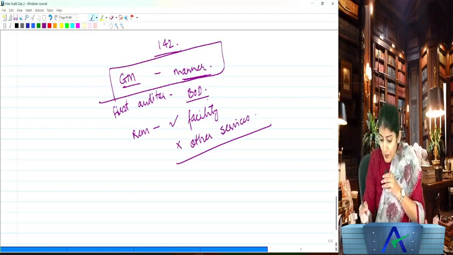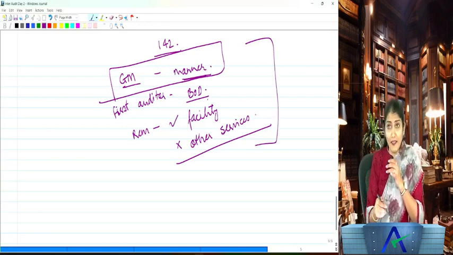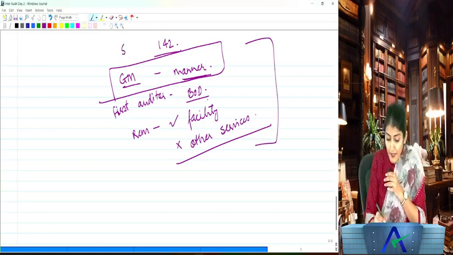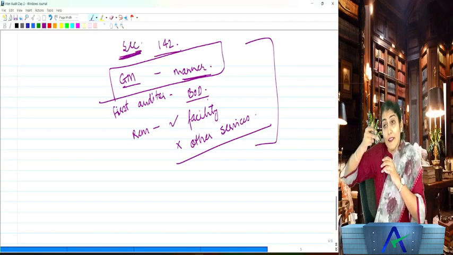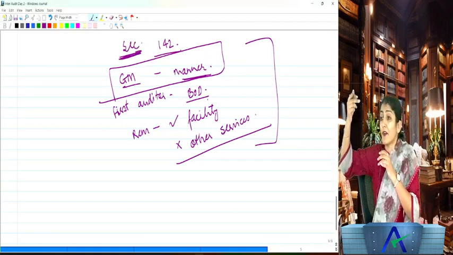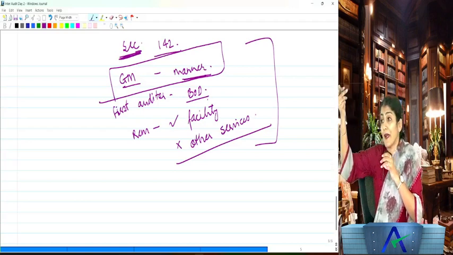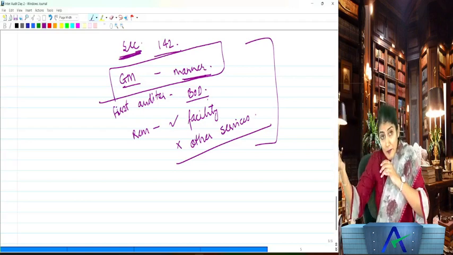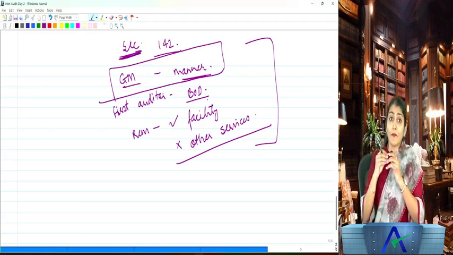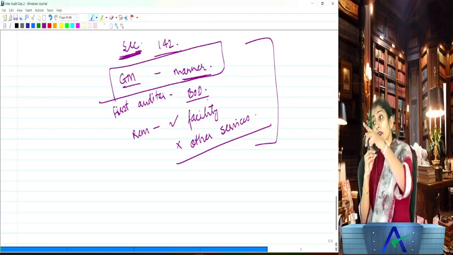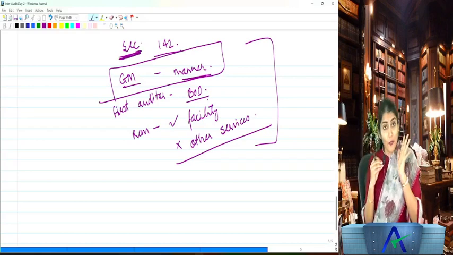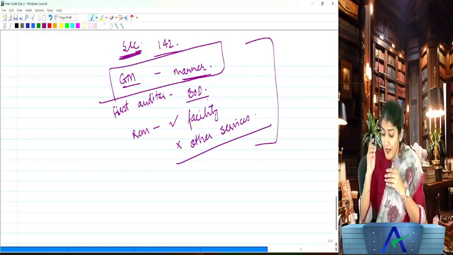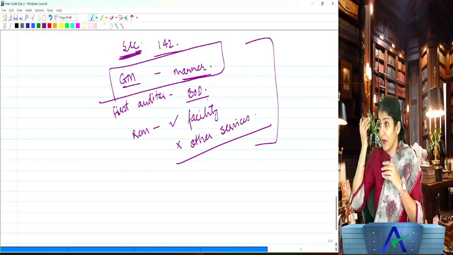Yes, because here, did you see anywhere have I mentioned CAG? In section 142, anywhere do you see CAG mentioned over here? No. So that means though the subsequent auditor in case of the government company is appointed by the C and AG, the remuneration is determined by the company in general meeting or in the manner determined therein. Are you able to follow this, everyone? Okay, right? So this is up to where we have already discussed.